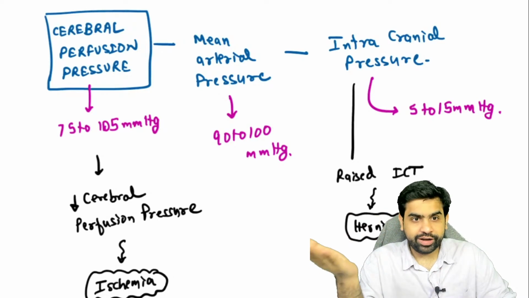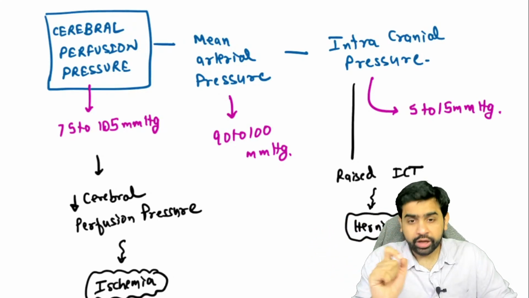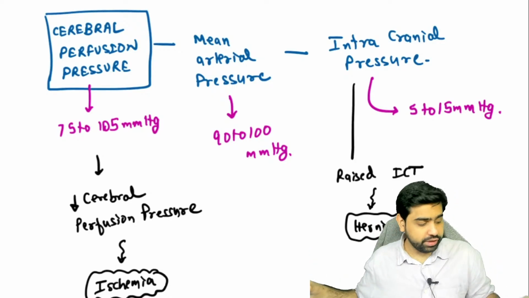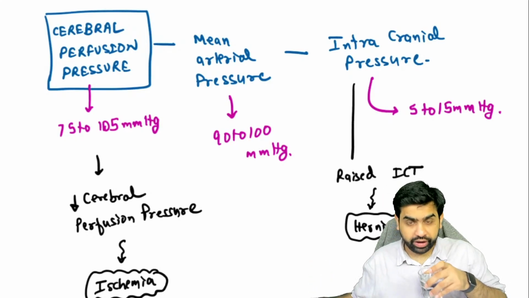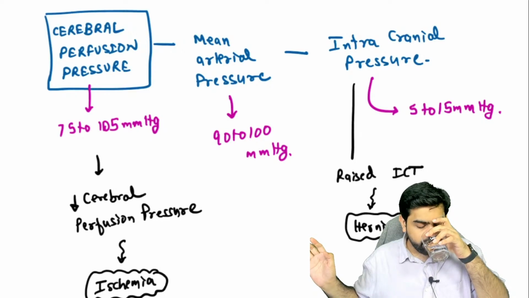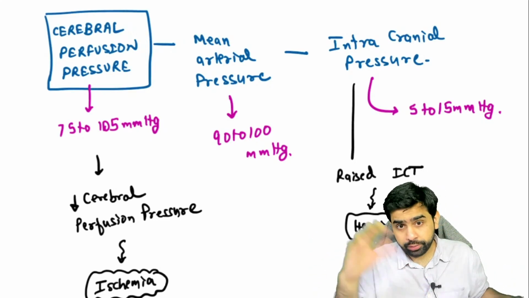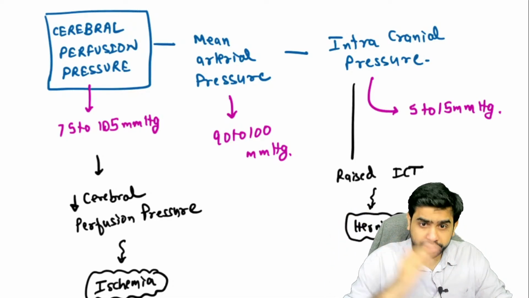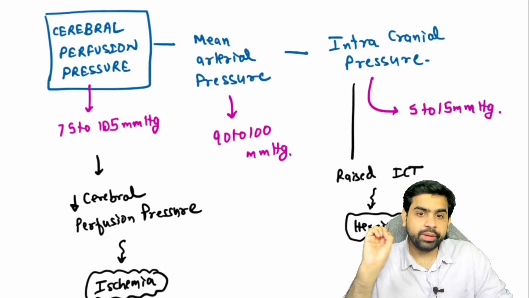So how do you calculate the cerebral perfusion pressure? Mean arterial pressure minus the intracranial pressure. Now, if there is a head injury, what is going to happen? The intracranial pressure is going to rise. Normal is, let's say, 5 to 15, but if it keeps on rising, the cerebral perfusion pressure is going to come down. When the cerebral perfusion pressure comes down, there's going to be an ischemic injury to the brain.